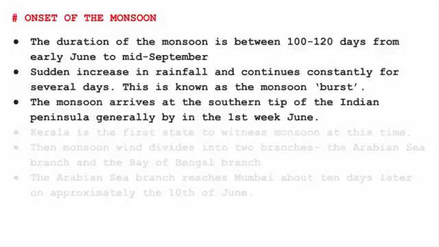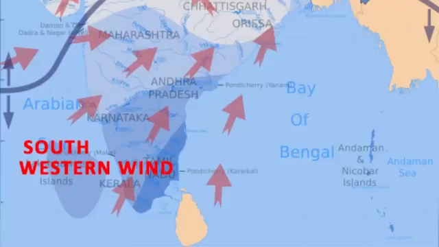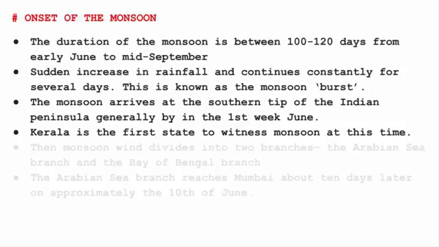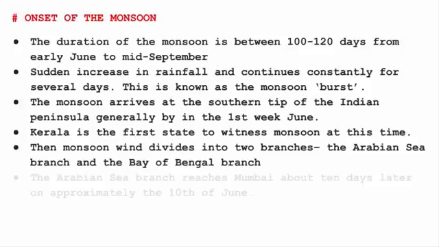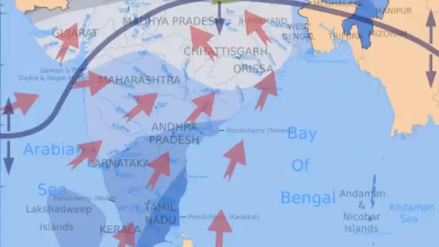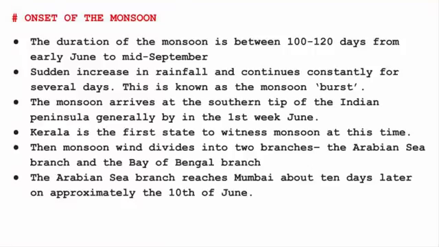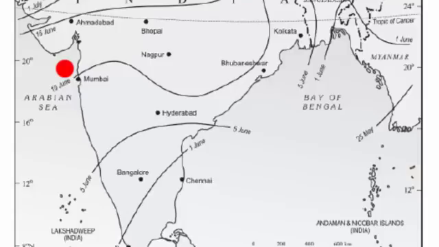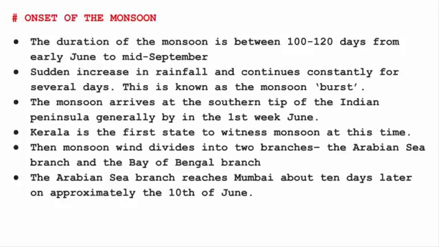So the monsoon in our country is generally due to the southwestern wind. Now when I say southwestern side, Kerala is the only state that lies at the tip of the peninsula, which is also in the southwestern region. Therefore, Kerala is the first state to witness monsoon at this time. And then the monsoon wind divides into two branches, the Arabian Sea branch and the Bay of Bengal branch. Now exactly after the 10th day, the Arabian Sea branch reaches Mumbai. So 10th of June is the time when Mumbai witnesses rain.